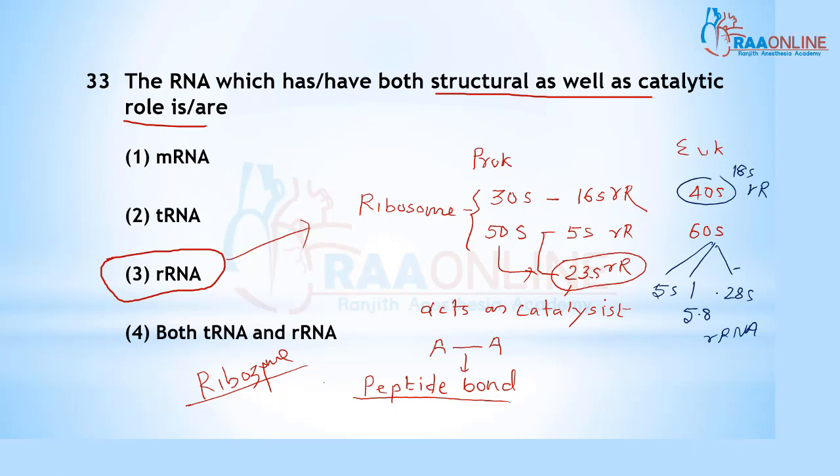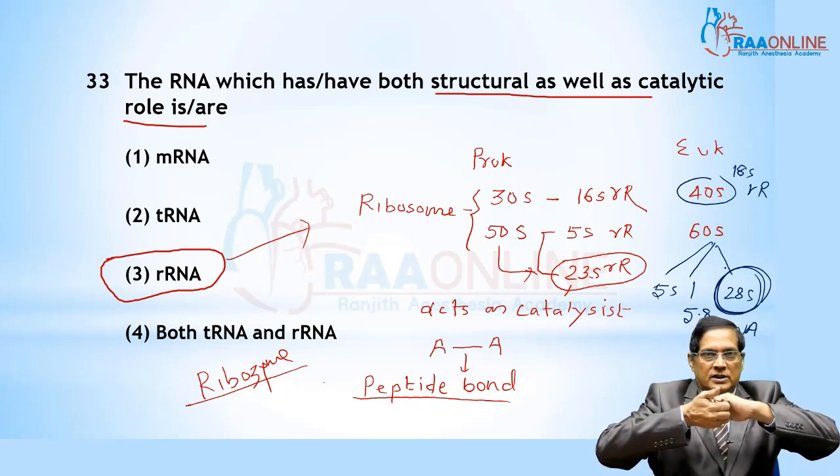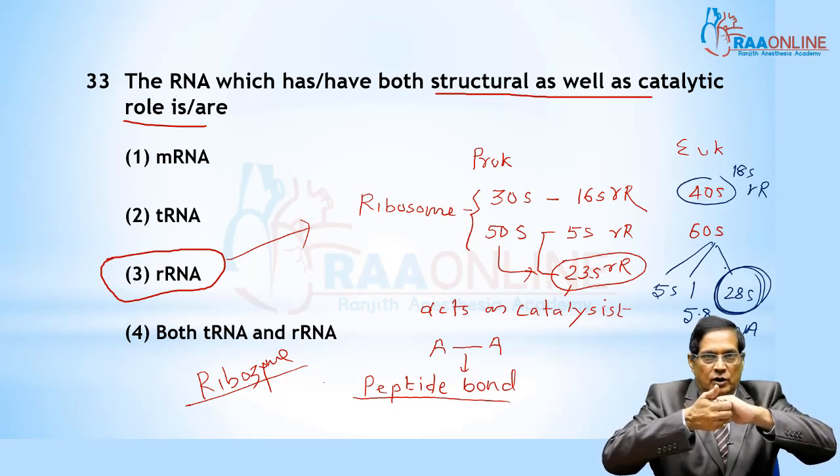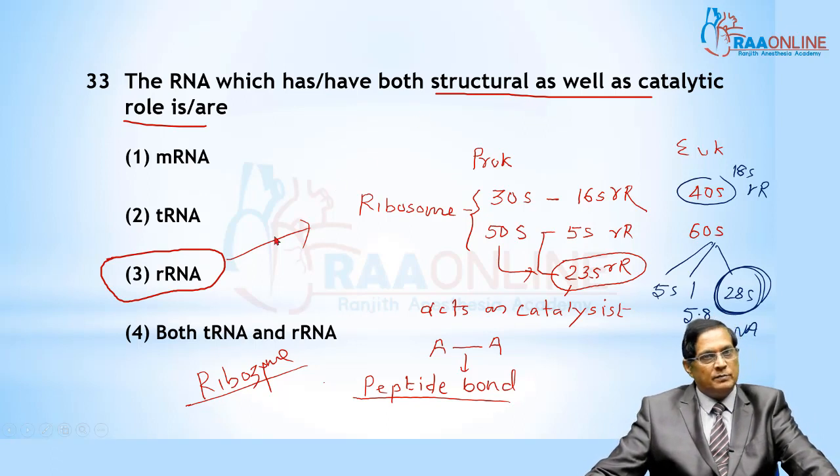Out of these, the 28S type of rRNA acts as a ribozyme, responsible for the formation of the peptide bond at the time of protein synthesis. That activity takes place over the ribosome, that is, translation takes place over the ribosome. So the RNA which acts as a catalyst is only rRNA.